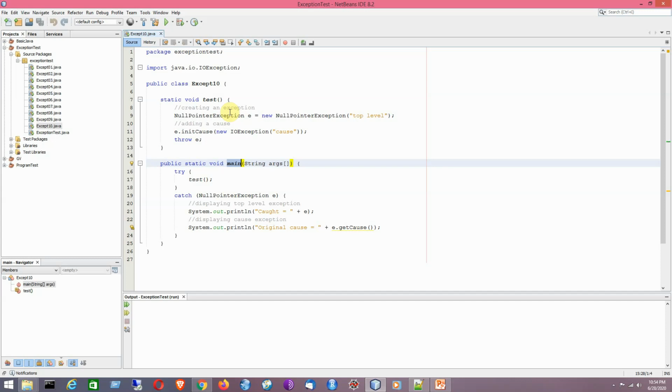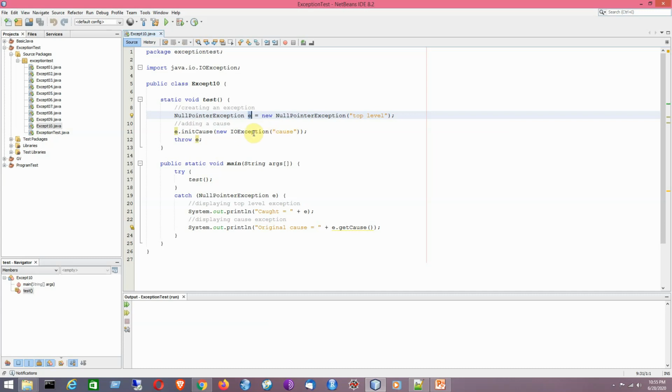Now we are adding a cause to this exception by using the initCause method. It is the null pointer exception object, which I have generated using the second overloaded version of the Throwable class constructor. Now I have added a cause here using the initCause method, within which I have added the cause exception, like new IOException within double quotation marks, cause.